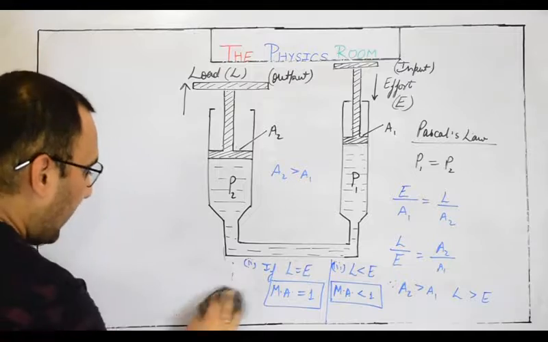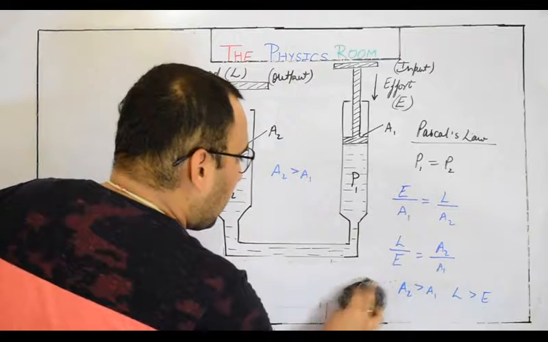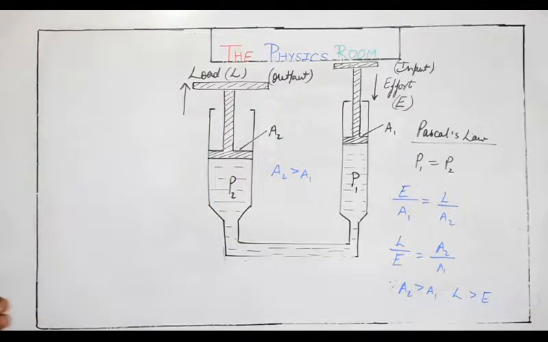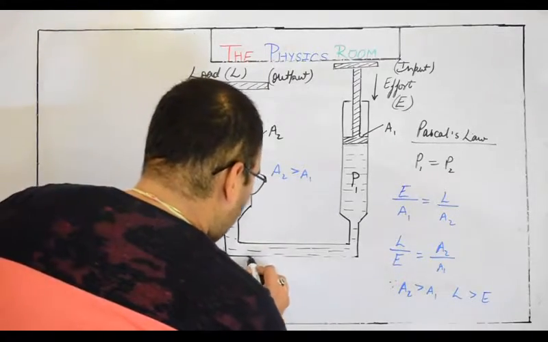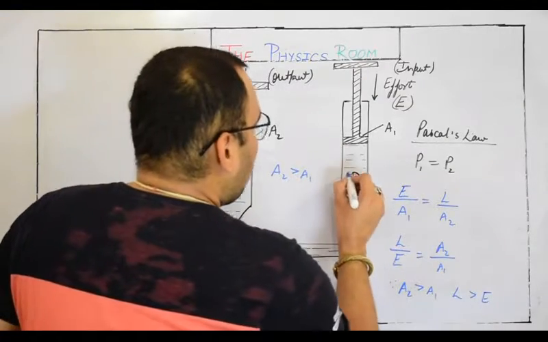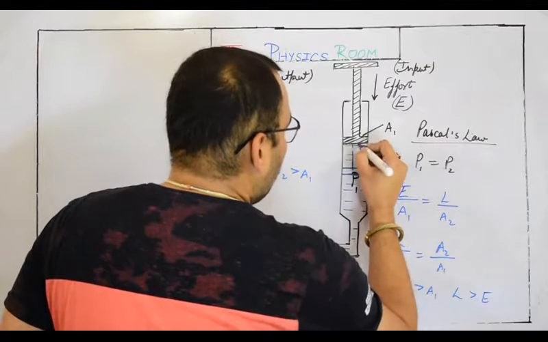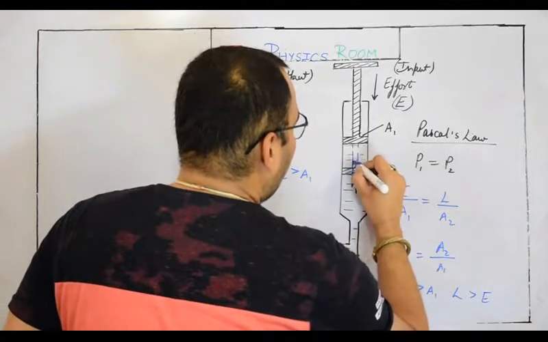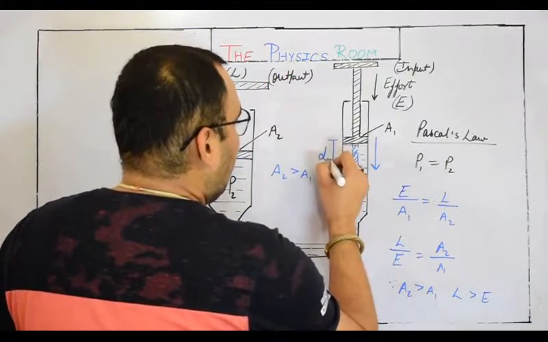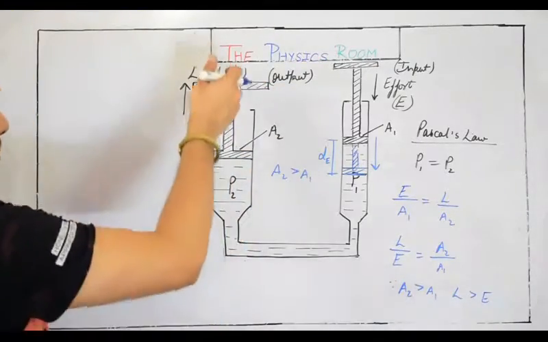Keep this in mind. Whenever you are getting mechanical advantage greater than 1, such kind of devices are called force multipliers. Now let's talk about the distance traveled by these tubes. Suppose this tube has been compressed up to this level. So ultimately you are compressing it in downward direction. It has been compressed by, let's say, dE, the displacement taken by the effort arm. And obviously the other will come out.